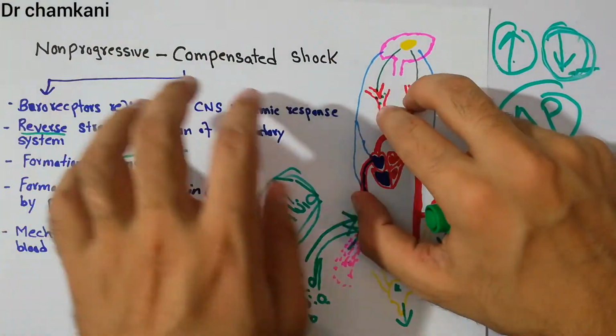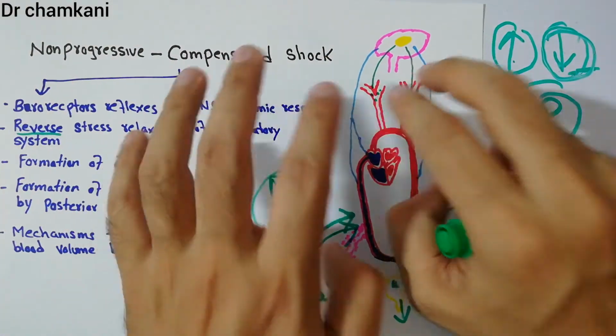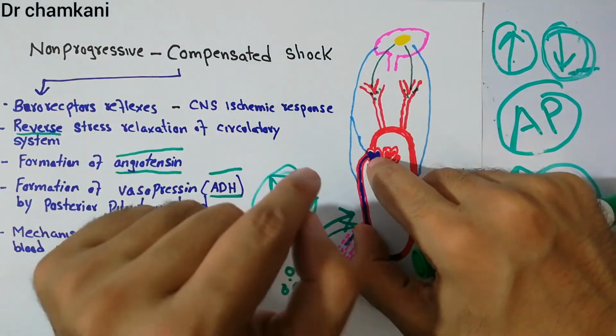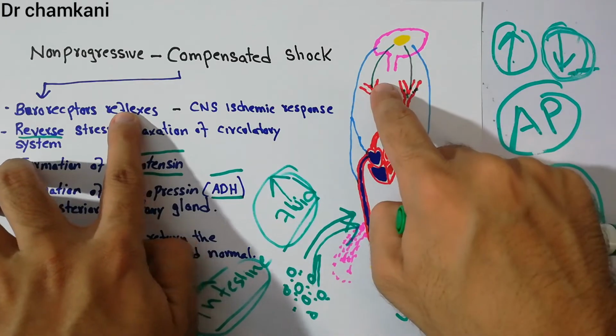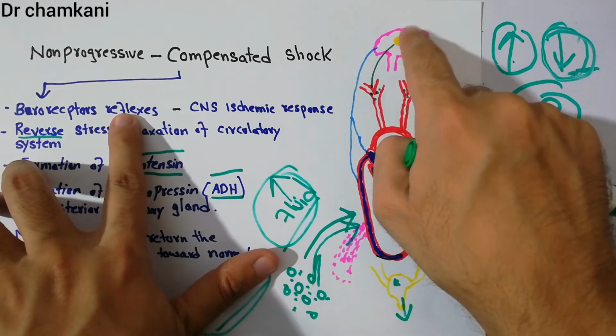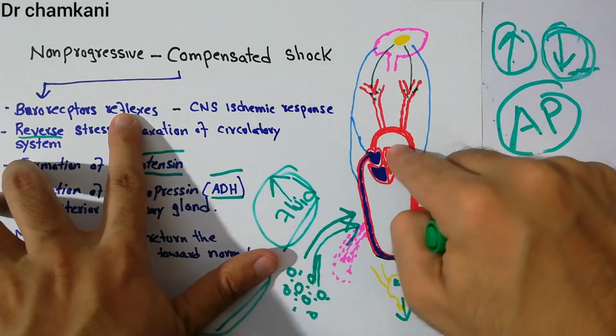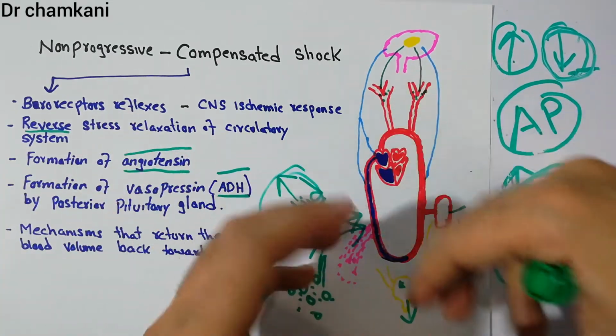Now, to summarize, the compensatory mechanisms which help to maintain the arterial pressure in the non-progressive or compensated shock include the baroreceptor reflexes. The baroreceptors are present in the carotid arteries. They detect the decrease in arterial pressure and send signals to the brain, and in turn the brain sends signals to the arteries, veins, and heart. It increases constriction, increases the heart rate, and increases the arterial pressure.